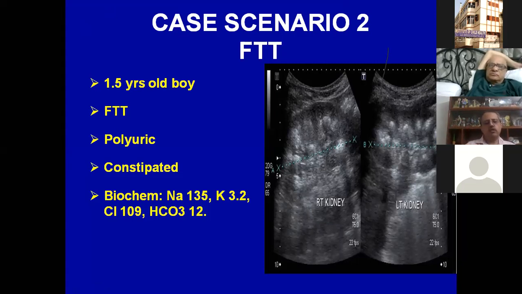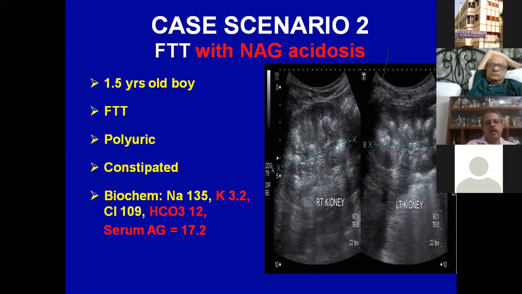The polyuria was not discovered. So these two were the main problems: very constipated and failure to thrive. During workup, they did an ultrasound scan and showed, as you can see, nephrocalcinosis. And again, the initial biochem is given, and again the same pattern of a normal anion gap acidosis.